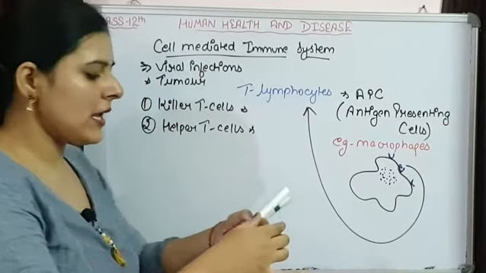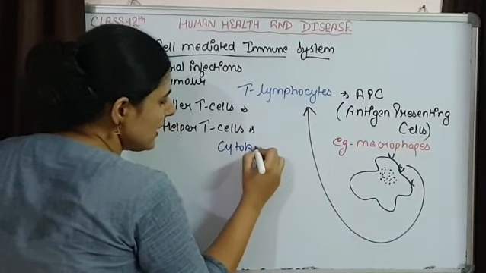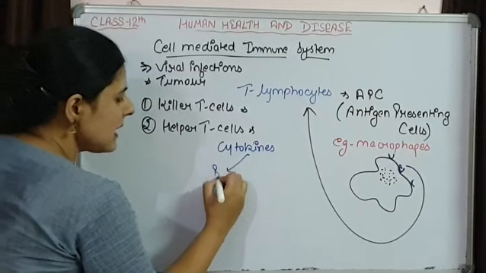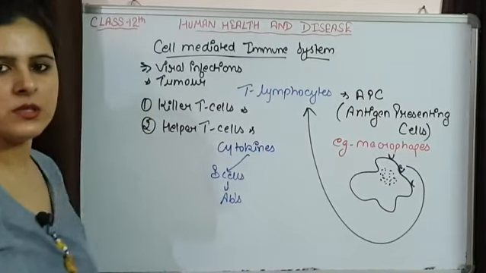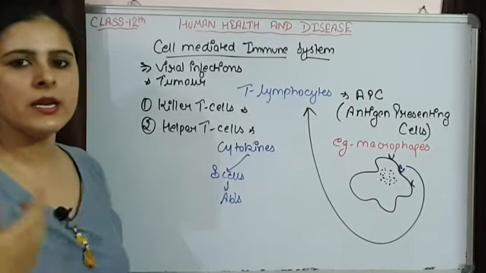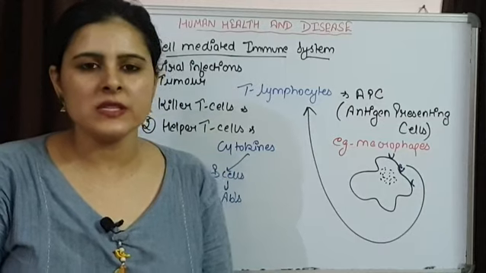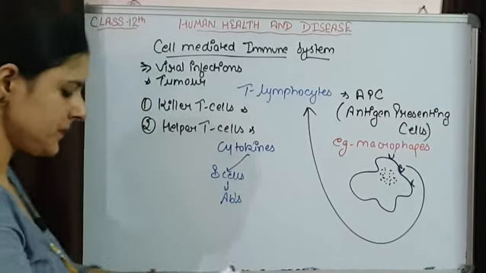These helper T cells are responsible for the production of cytokines, and these cytokines activate the B cells for production of antibodies. So the helper T cells make the B cells produce more antibodies that are going to function at the fluid level.